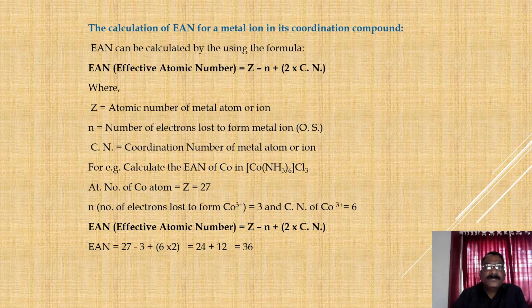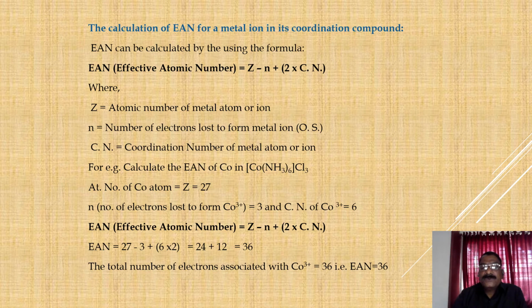See the calculation: 27 − 3 + 6 × 2 = 24 + 12 = 36. The total number of electrons associated with the Co3+ in this complex is 36, that is, EAN is equal to 36. The atomic number of krypton is 36, thus this compound obeys the EAN rule.